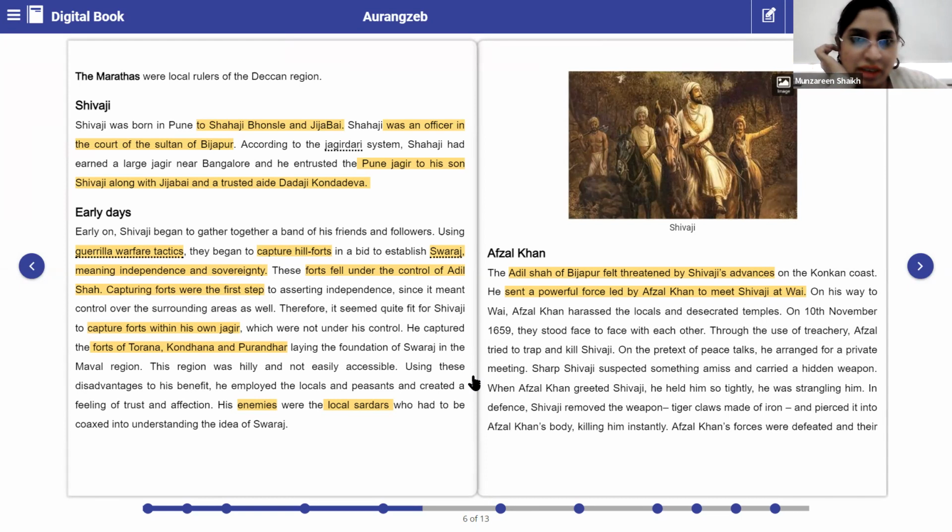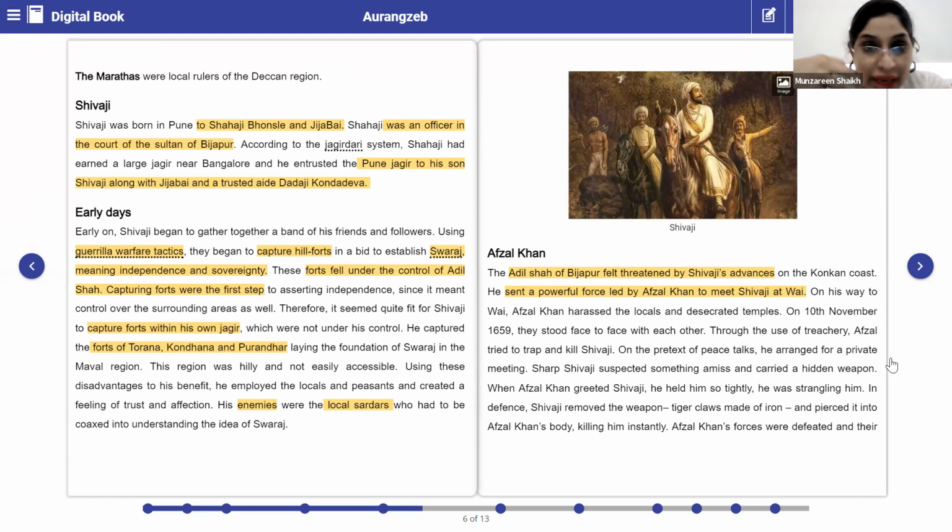Now I'll just explain what happened. Adil Shah had sent Afzal Khan so that they could meet Shivaji and have a conversation. But when Afzal Khan went, he had the intention of trapping and killing Shivaji. On the other hand, even Shivaji had the intention of killing Afzal Khan. Both of them carried weapons, right?